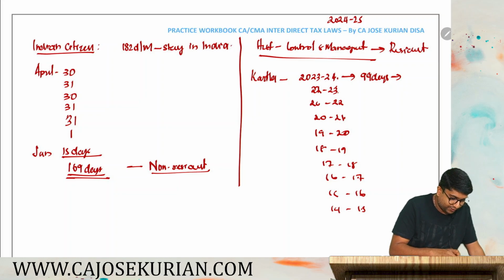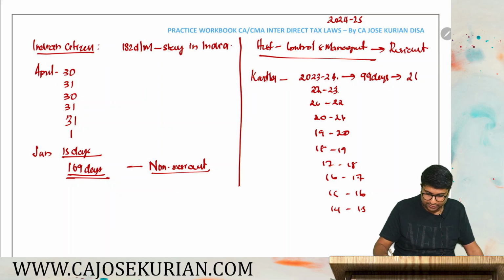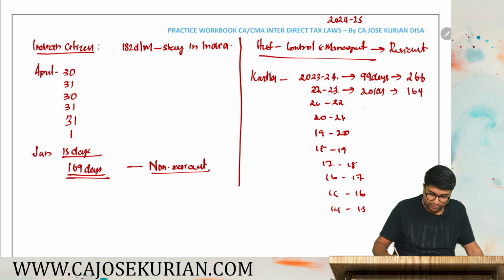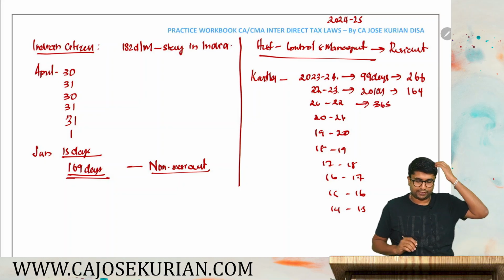That will be how much, friends? 266 days he was in India. Then in the year 22-23 he left India for 201 days, so he was in India for 164 days. For all the other years he was in India for 365 days.